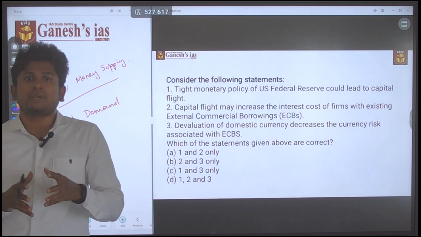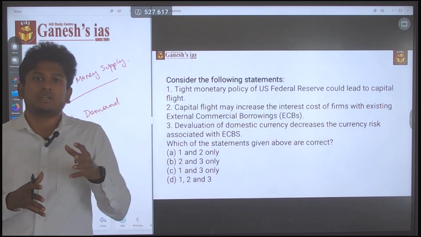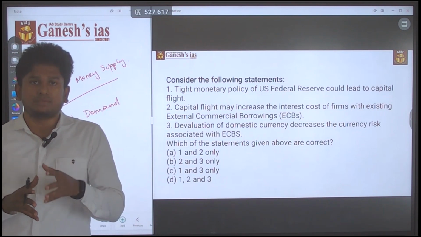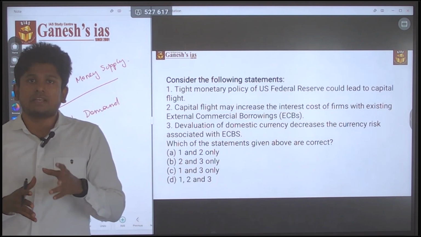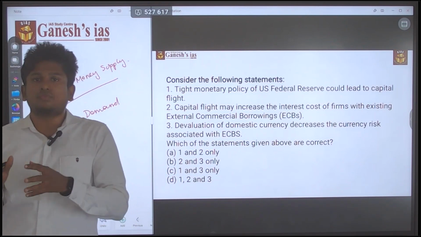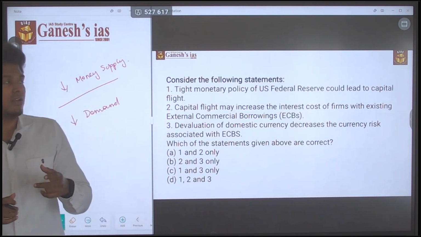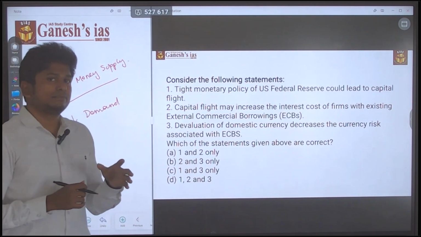That is called capital flight. So tightening of monetary policy will obviously lead to capital outflow, called capital flight. In such a way, statement 1 is correct.